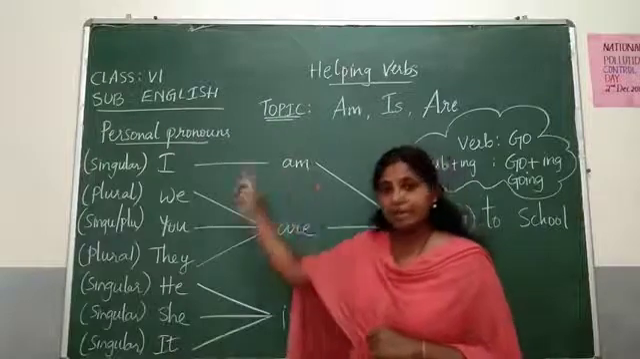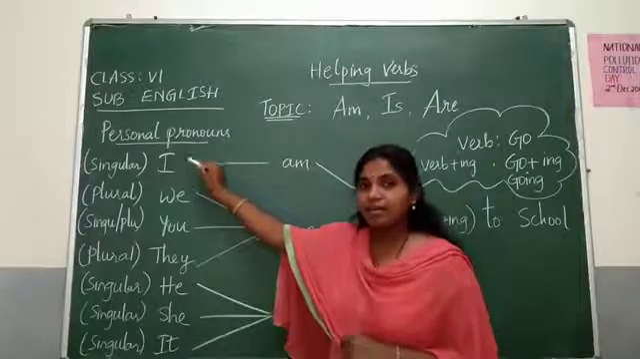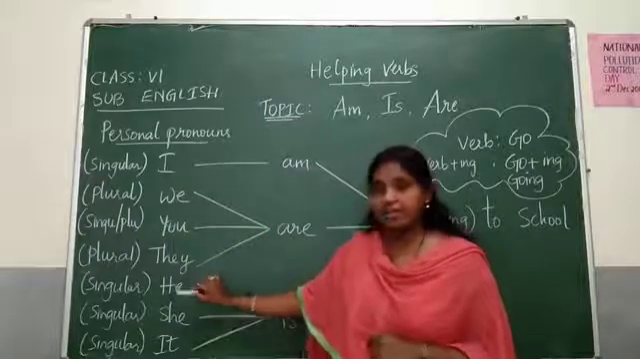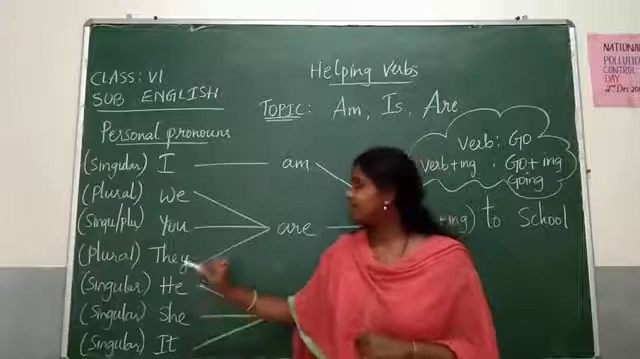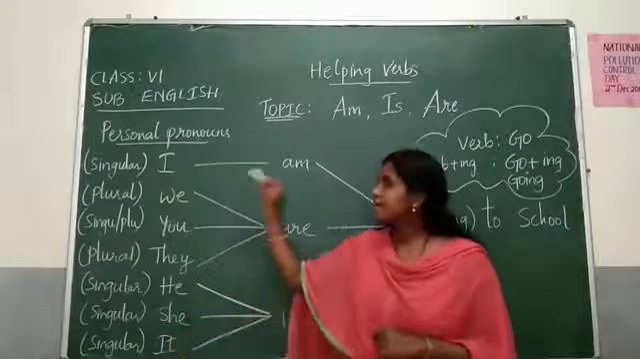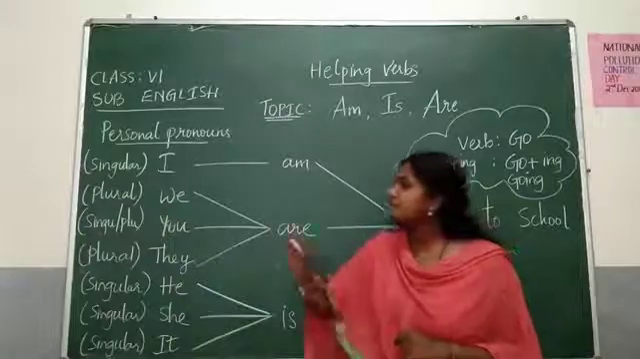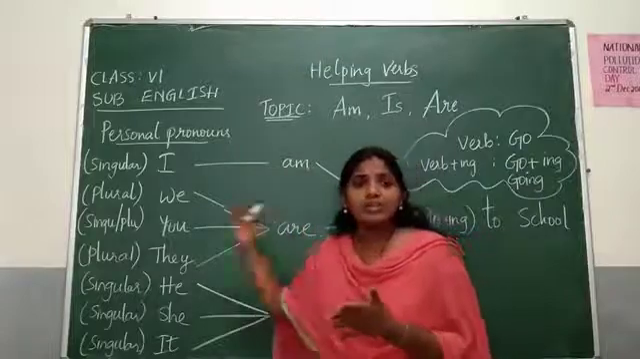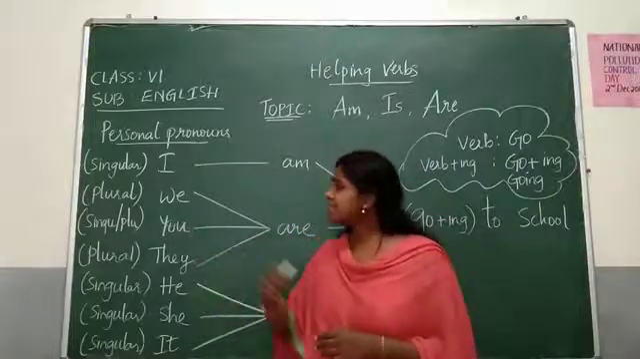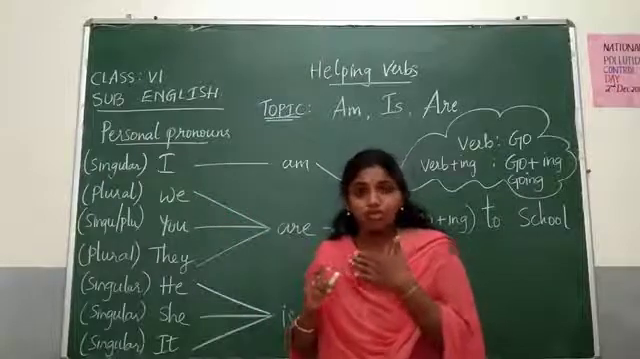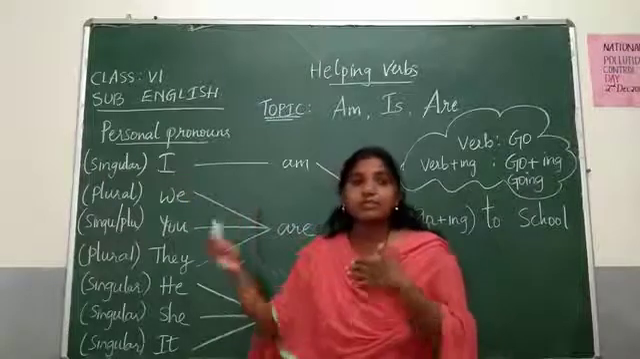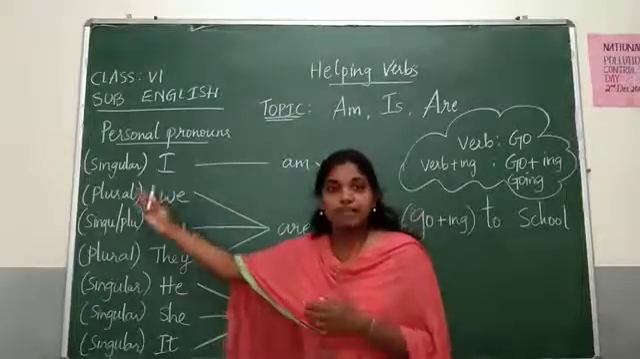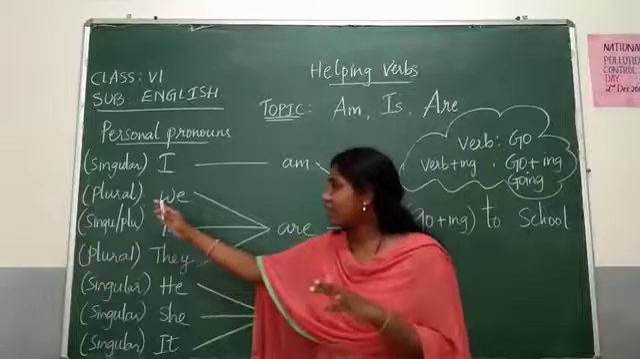Let me read out all the personal pronouns: I, we, you, they, he, she, it. These are called personal pronouns. If you observe these words keenly, these are a mixture of singular and plural. See, I means I, solo, singular. We means you people and I getting included, that is called we. So that comes under plural. It is not singular, that will be plural.